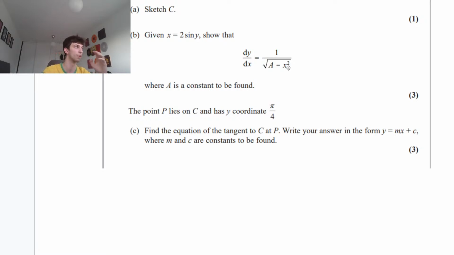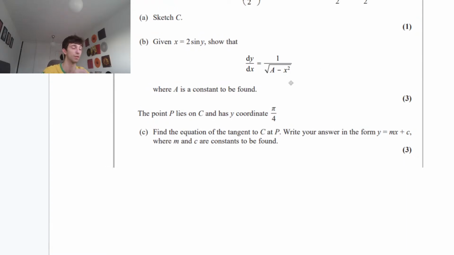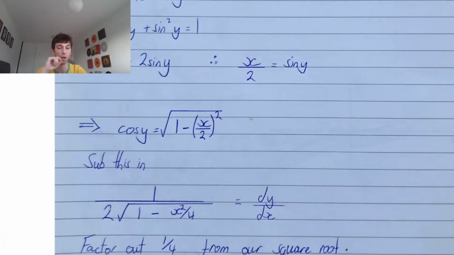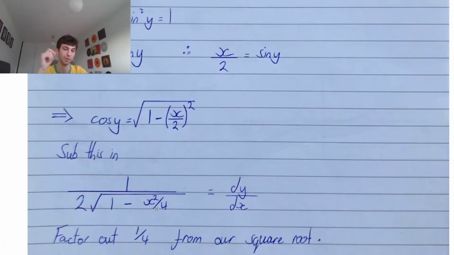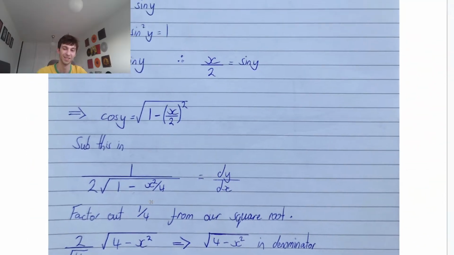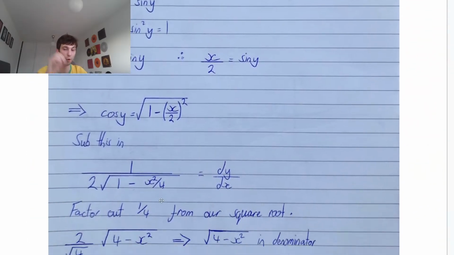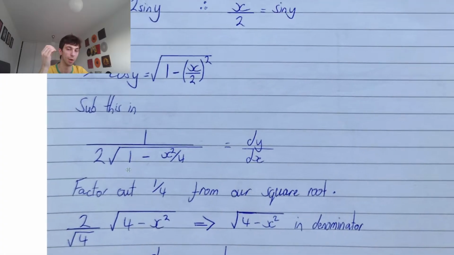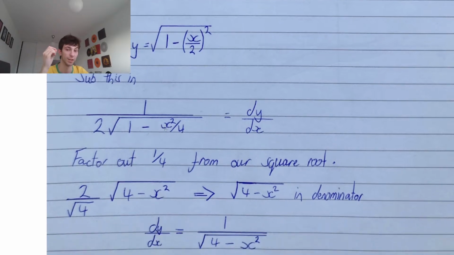So we're going to have the square root of a quarter to be taken out, to be just left with some constant, take away x squared. So taking out that quarter, we're going to factor out a quarter. Just focusing on that denominator, we'd have 2 over root 4, and then 1 divided by a quarter is going to be 4, then x squared over 4 divided by a quarter will just leave us with that x squared. So we factor out that root 4, so we have 2 over root 4 multiplied by the square root of 4 minus x squared. Root 4 we know is just 2.